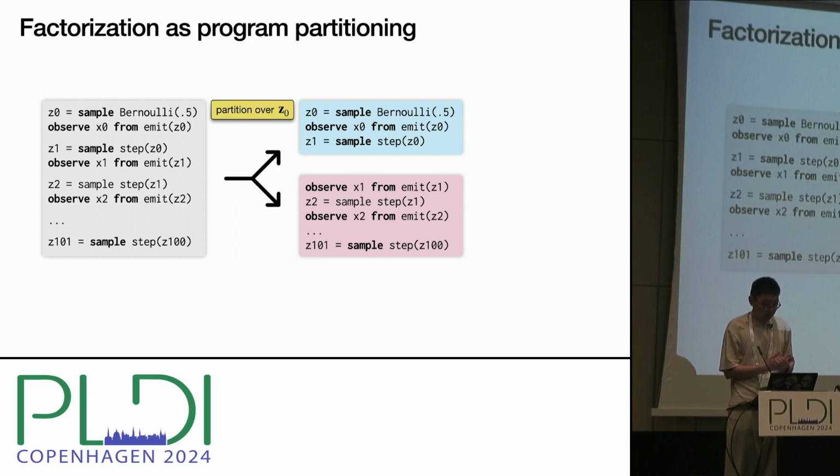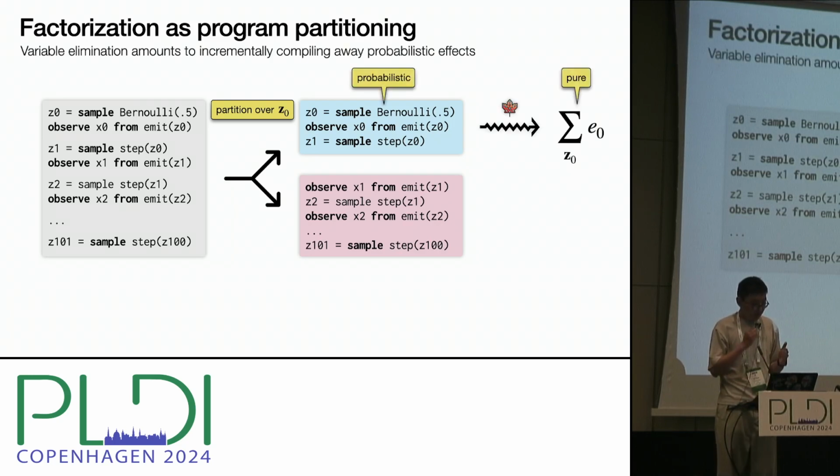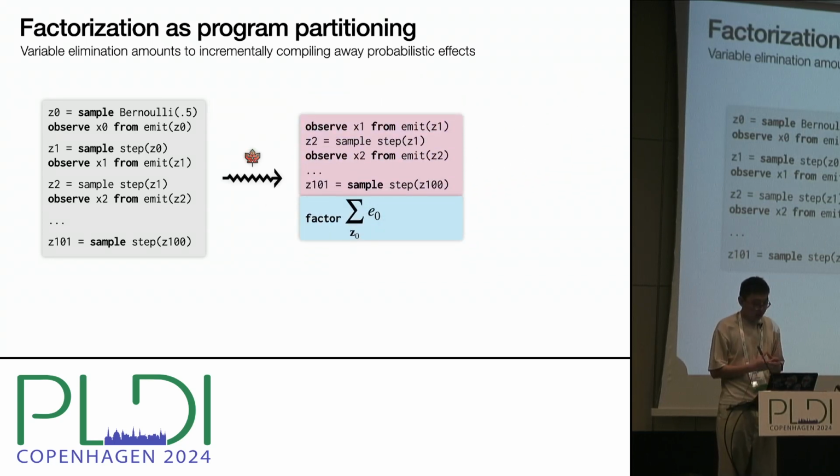One partition's probabilistic effects depend on Z0, and the other partition's effects do not. The first partition's effects can be compiled away, giving rise to a pure expression that is a sum over Z0. And the original program is then transformed by combining the pure expression with the second partition.